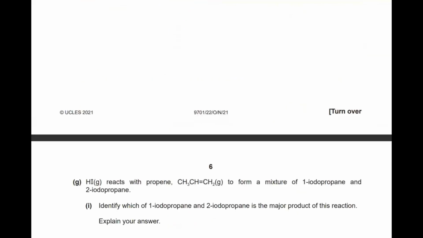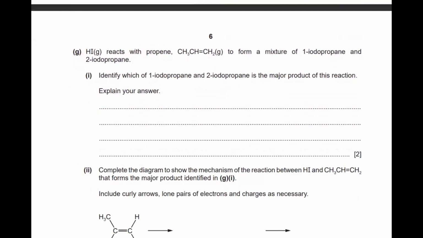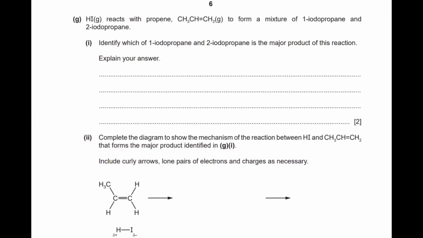So we have moved to the G part now. The G part is an organic related question, and it states that HI reacts with propene, and this is the formula for propene, to form a mixture of 1-iodopropane and 2-iodopropane. Identify which of 1-iodopropane or 2-iodopropane is the major product for this reaction, and you have to explain your answer.